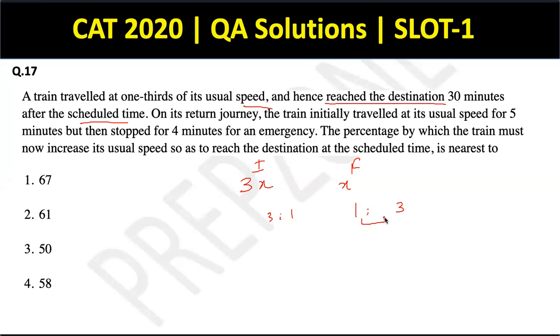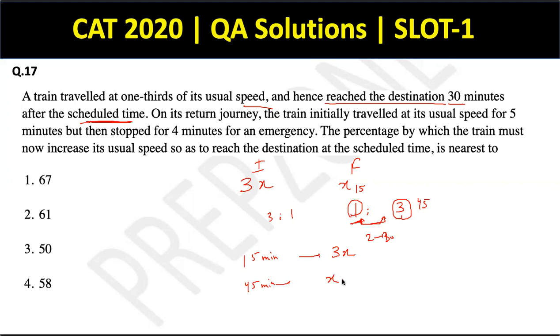So this distance, 30 minutes after the scheduled time. So the scheduled time was this 1, and this difference of 2 is actually 30. So 2 is 30 means this 1 has to be 15 and this 3 has to be 45. Right? Again using the simple ratio proportion methods. So the actual scheduled time is 15 minutes at the speed of 3x, and the final time comes out to be 45 minutes. It is at a speed of x.